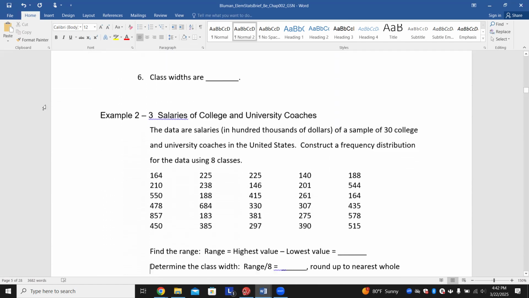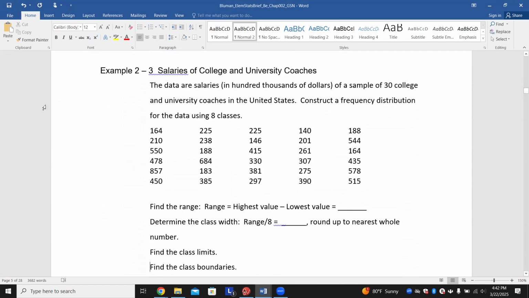All right, let's look at this third example, talking about salaries of college and university coaches. The data are salaries in hundreds of thousands of dollars of a sample of 30 college and university coaches in the United States. We're going to construct a frequency distribution for the data using 8 classes. These range from someone making 164,000 all the way to someone making 515,000, in no specific order, just 30 different values.